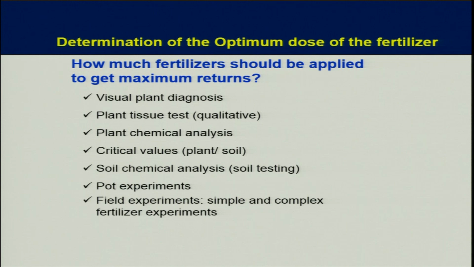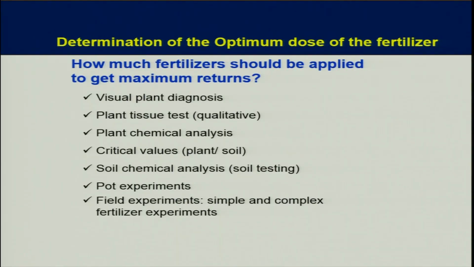Can we find it by visual plant diagnosis? Through visual plant diagnosis, we can know the deficiency symptom and that it is because of a particular nutrient, but we do not know how much to apply on the basis of this information. Similarly, plant tissue tests or plant chemical analysis and critical values will give us the status of the nutrient, but they will never tell us how much nutrient should be supplied, because they don't know how much can come from soil and how much will be required from fertilizer.